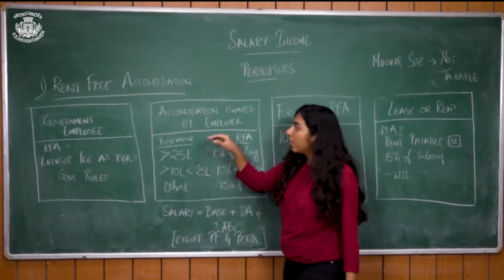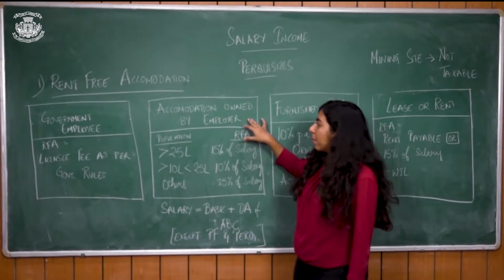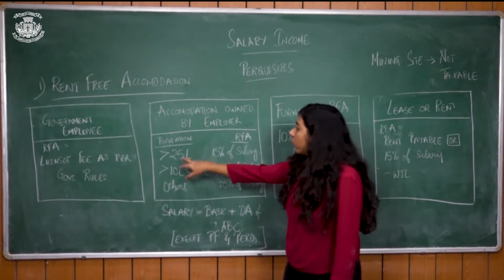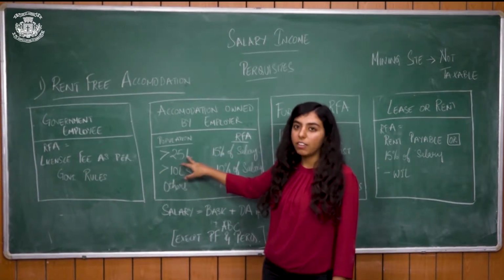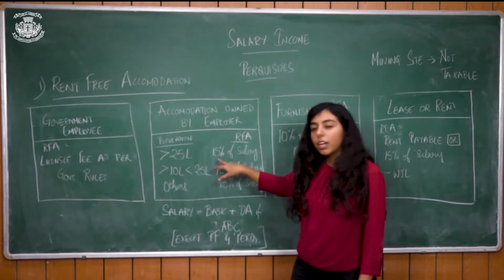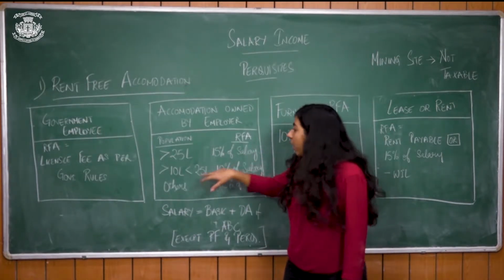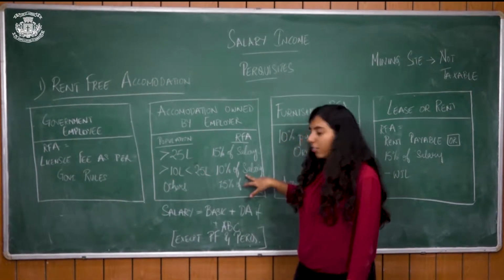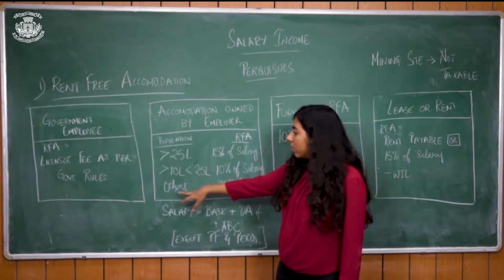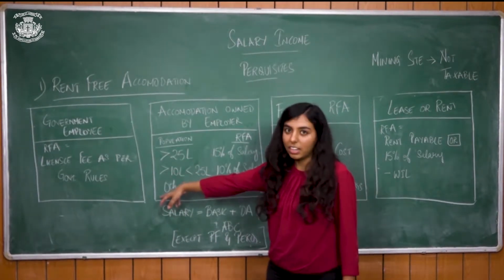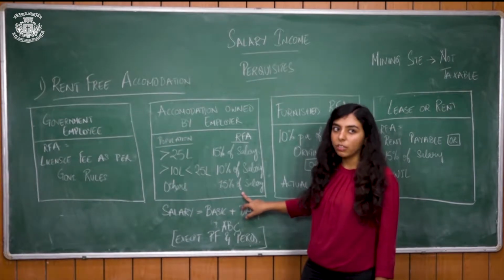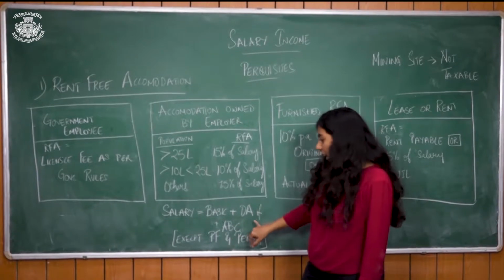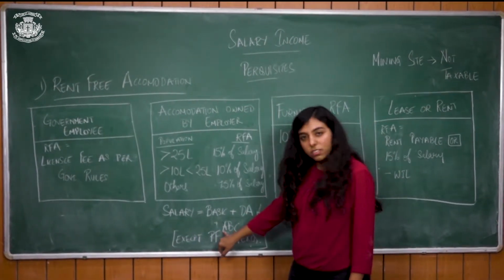The next one is if the accommodation is owned by the employer. This is dependent on the population of the area. If the population is more than 25 lakhs, RFA will be considered as 15% of salary. If it is more than 10 lakhs but less than 25 lakhs, then RFA will be 10% of salary. In any other case, that is if it's less than 10 lakhs, it will be 7.5% of salary. Now salary for RFA is basic plus DA plus allowances.